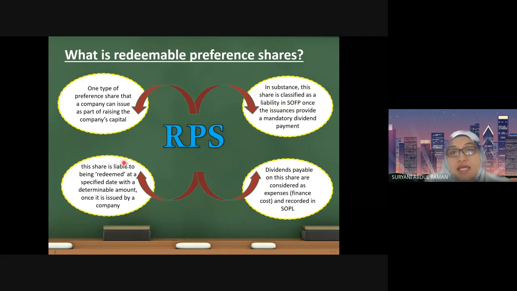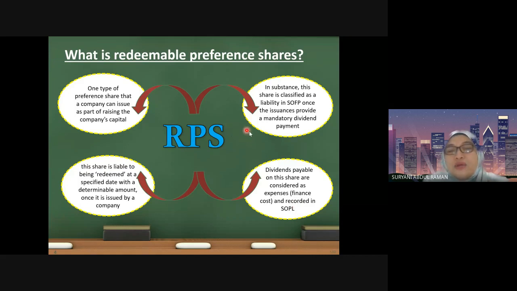This share is liable to be redeemed at a specified date with a determinable amount once it is issued by the company. So when these shares are compulsory to be redeemed, there is an obligation for the company. The obligation shows that it will become a liability. The dividends payable on this share are considered as expenses, meaning they will be recorded under finance cost in the statement of profit or loss.